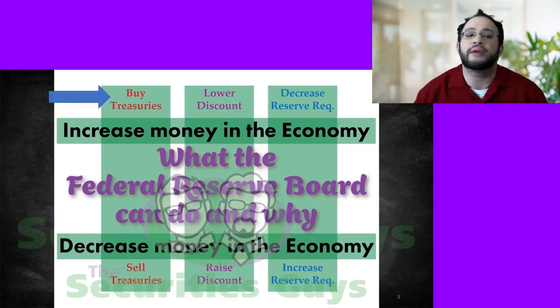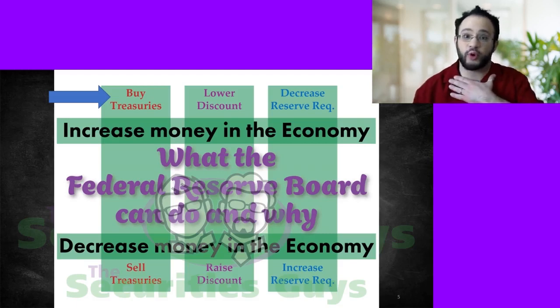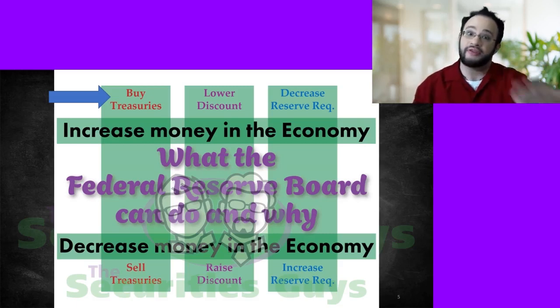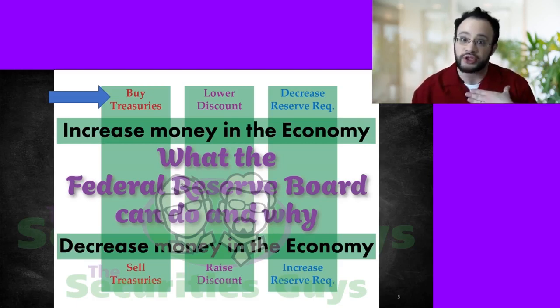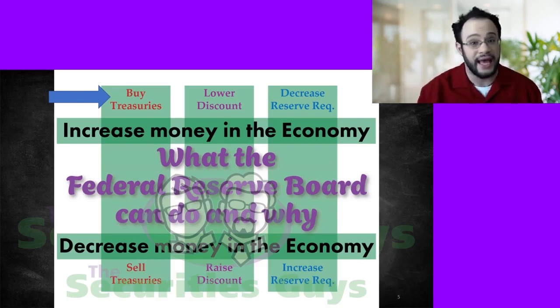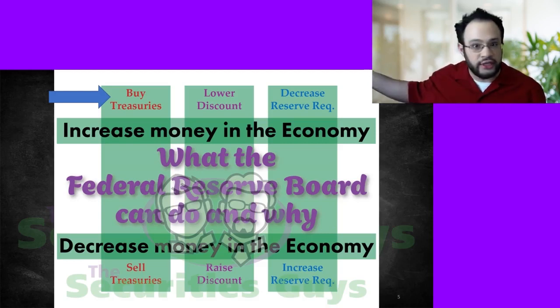Now, if they're buying treasuries, what does that mean? If I, as the Federal Reserve Board, am buying a treasury from you, the general public, that means I'm giving you cash, right? I'm then taking your security. When I take a security, or when we see shortly when I take cash, I put it in my vault. Understand the Federal Reserve Board vault. There is nothing on earth that does less with money than the Federal Reserve Board vault. It's not earning interest. It's not being invested. It is just locked away.